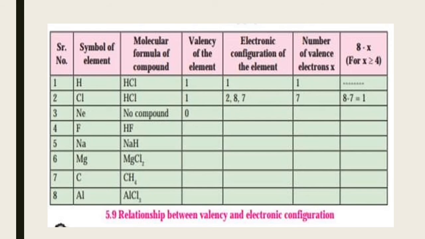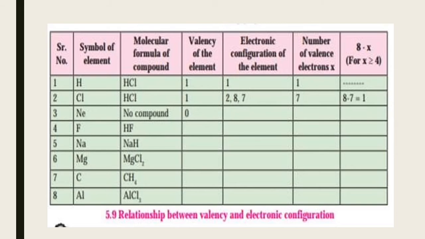For example, 8 minus x, where the number of valence electrons will be x for each element in the compound. So 8 minus 7, for example in hydrochloric acid, the chlorine having valency 1, the electronic configuration of chlorine will be 2, 8 and 7.